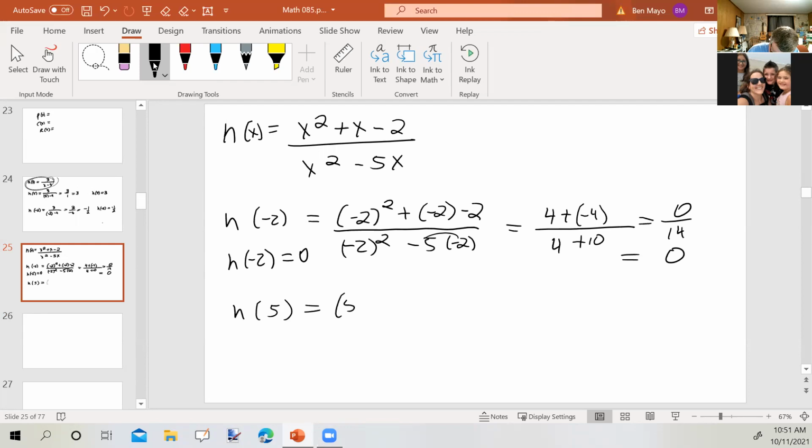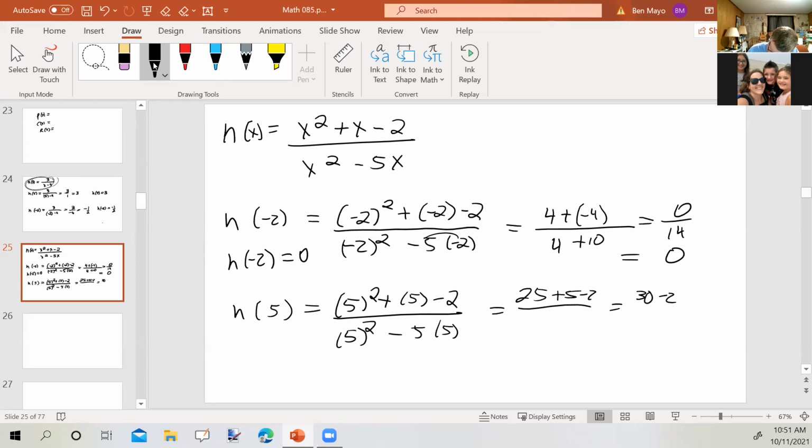That would be 5 squared plus 5 minus 2 over 5 squared minus 5 times 5, which is 25 plus 5 minus 2, which is 30 minus 2, which is 28. 5 squared is 25 minus 5 times 5, which is also 25, which is 0. But 28 divided by 0 is undefined.